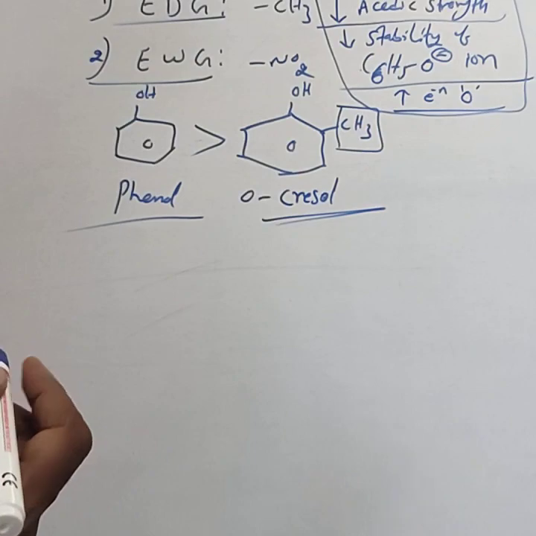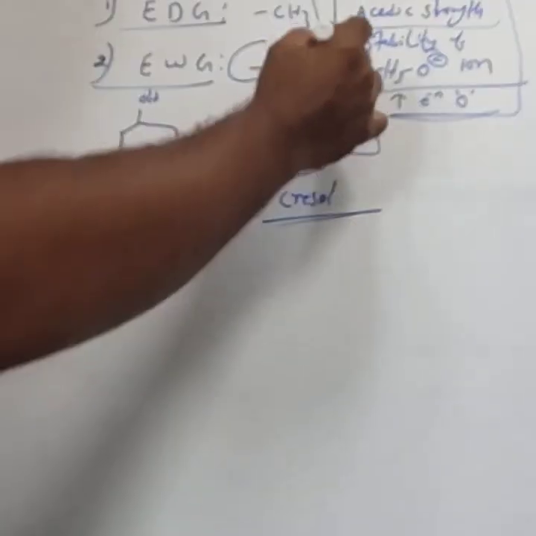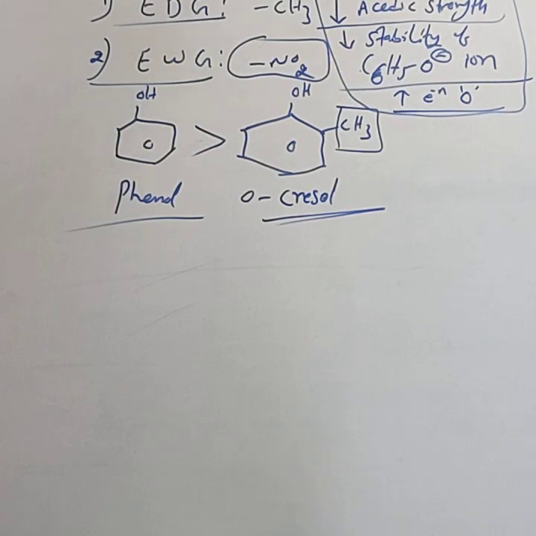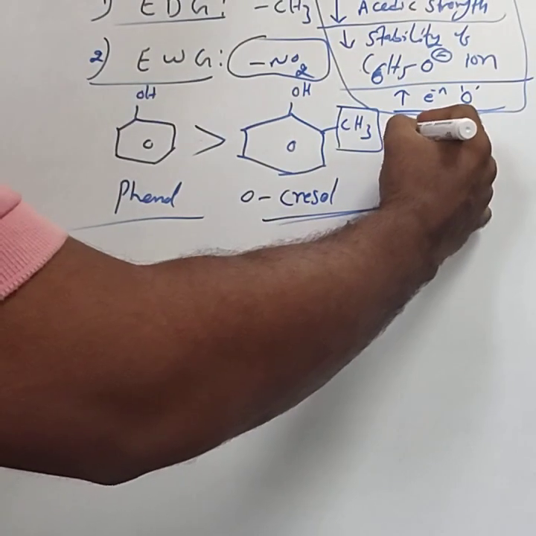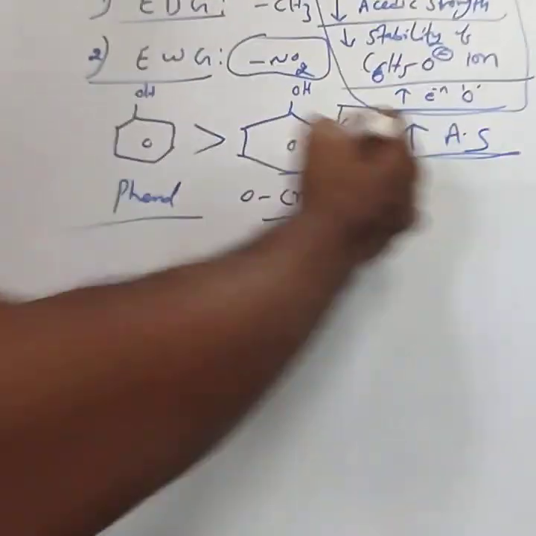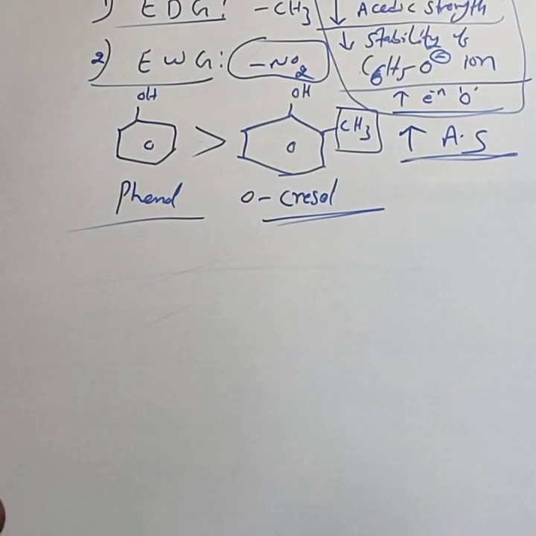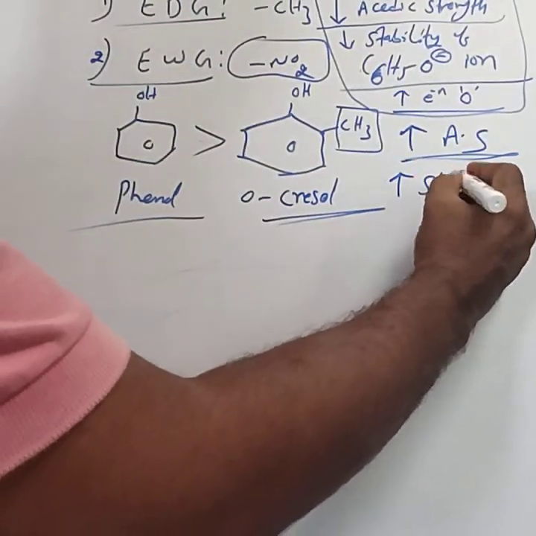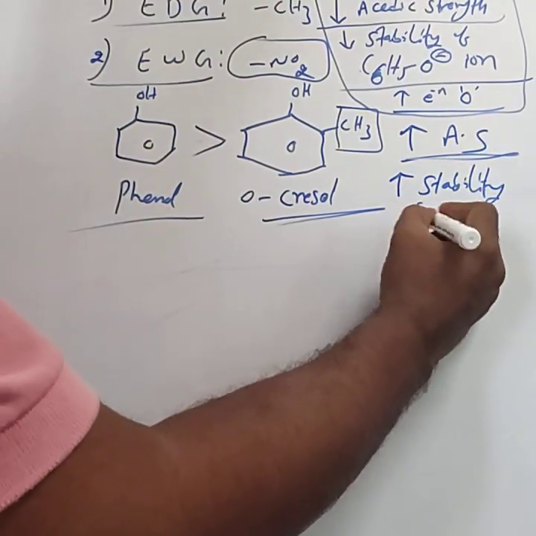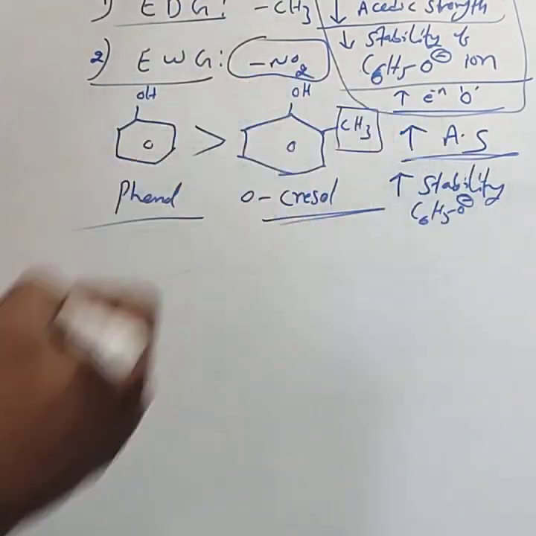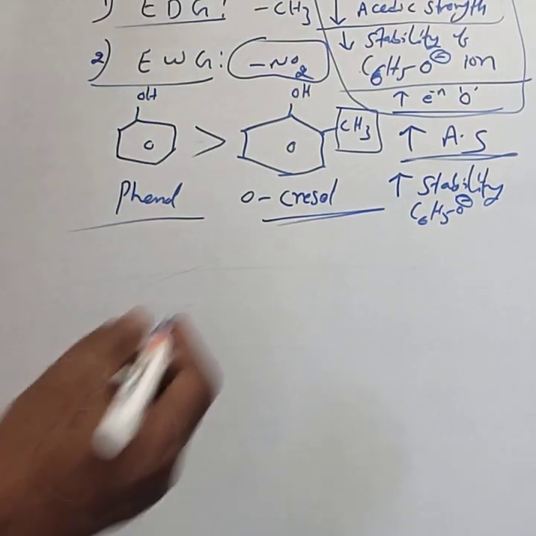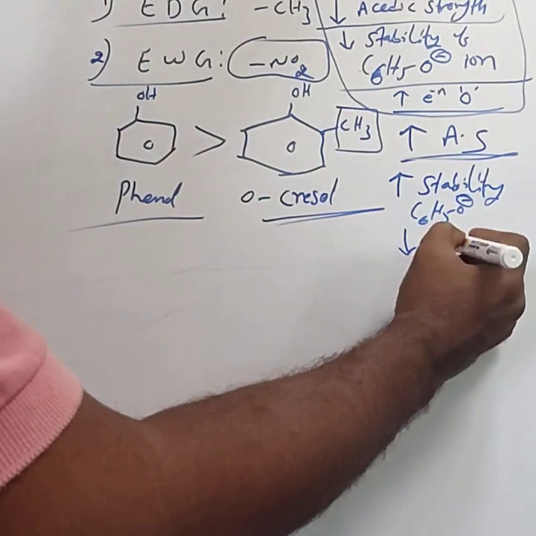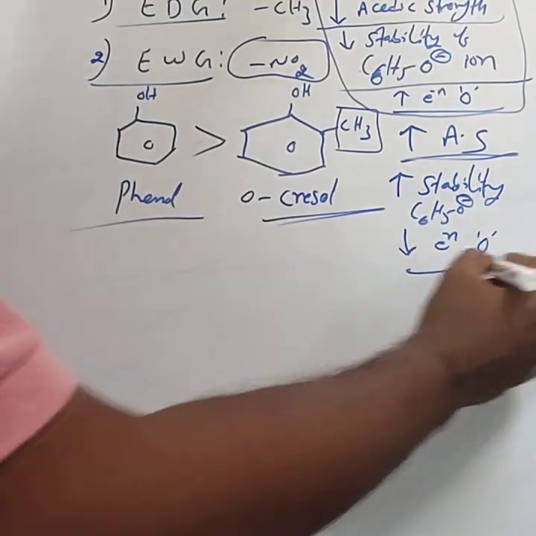Similarly, an example of an electron withdrawing group is NO2, the nitro group. Electron withdrawing groups increase the acidic strength of the phenol. Why? Because they increase the stability of the formed phenoxide ion by decreasing the electron density on oxygen.